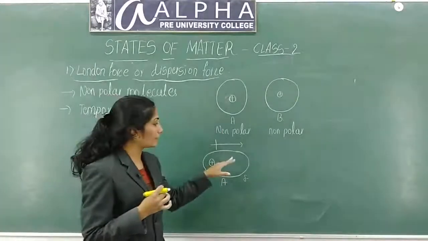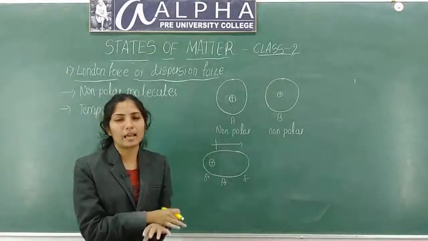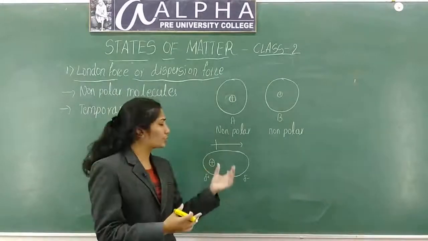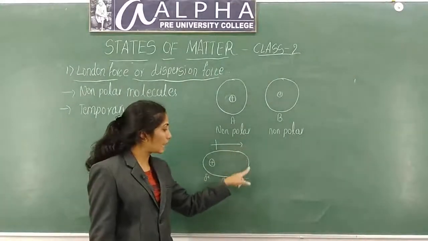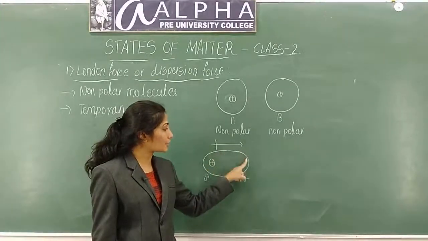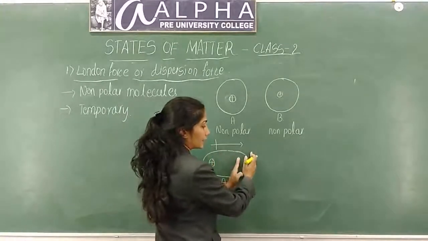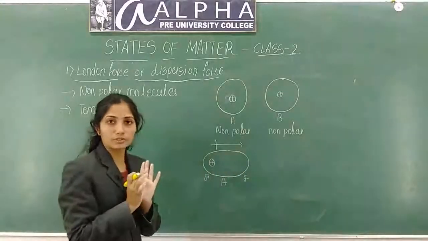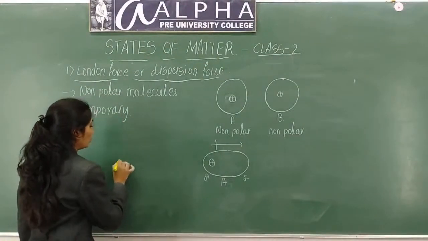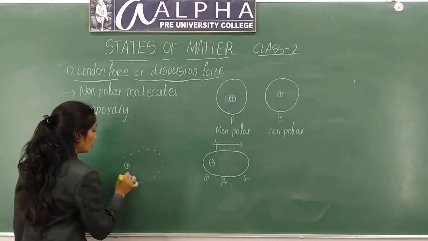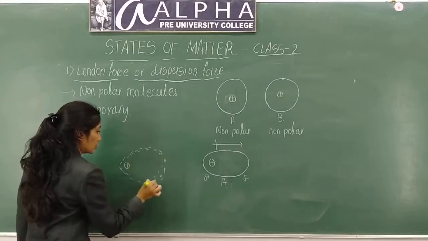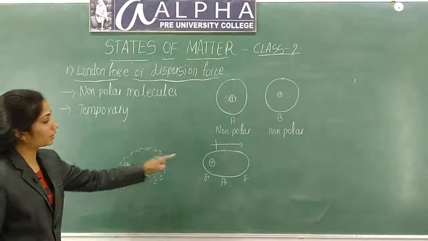What did we do for the temporary dipole? We induced it by applying some electric field or magnetic field. By applying some external condition, or due to some changes, a dipole will be induced in this molecule. Charge separation happened in this molecule. The electron cloud is more on this side and less on this side. So you can represent it this way, or even like this also, electron cloud is more like this.